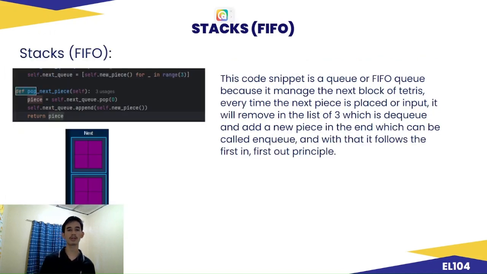Queues, FIFO. This code snippet is a FIFO queue because it manages the next blocks of Tetris. Every time the next piece is placed, it will be removed from the list of three, which is dequeue, and a new piece is added at the end, which can be called enqueue. With that, it follows the first in, first out principle.